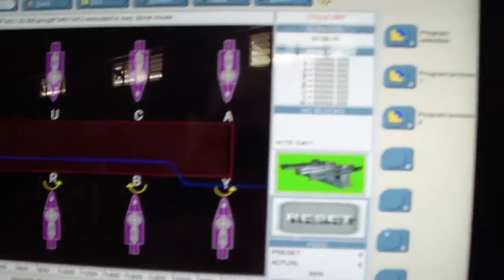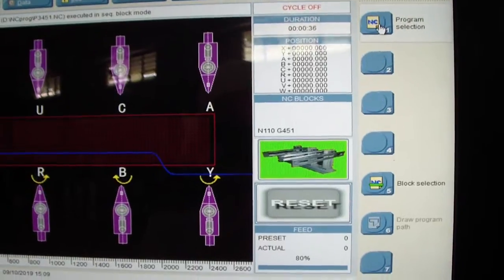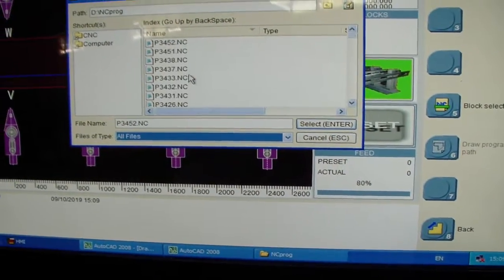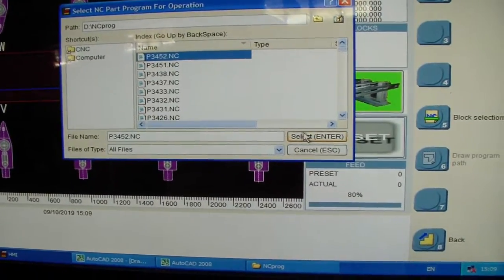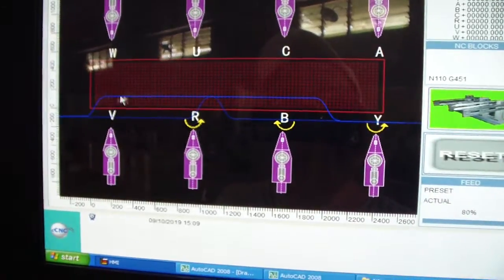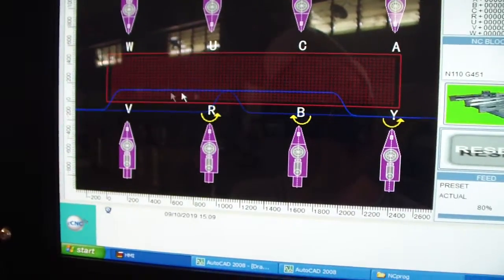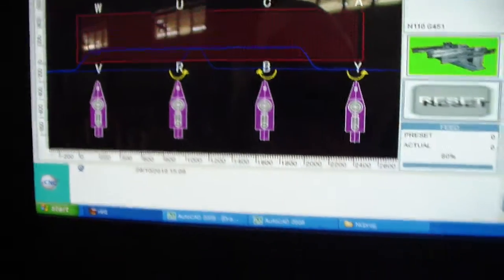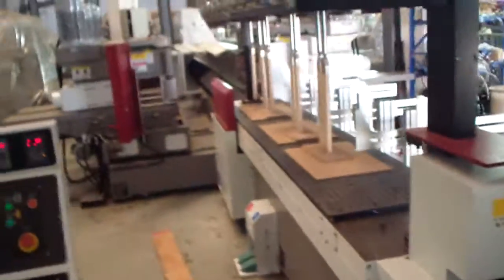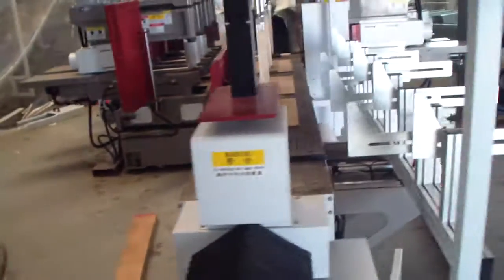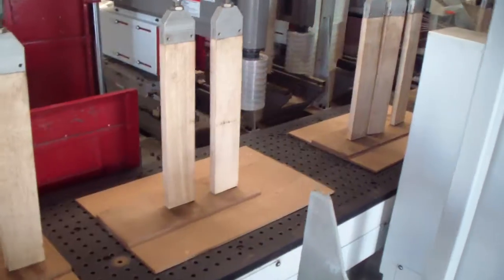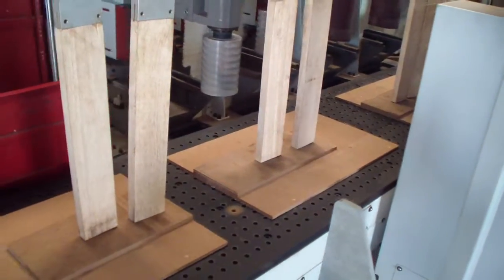Now I will change to another program and try the next production method. This is file 2. We can check the first pass: the first cutter for this part, the second cutter for this part. Now we press start. The first cutter mills the first part.